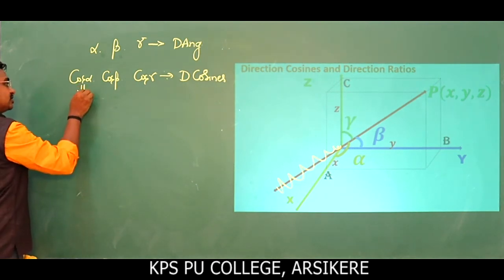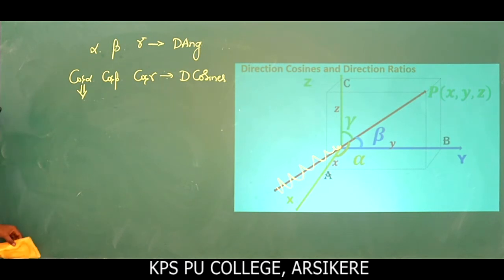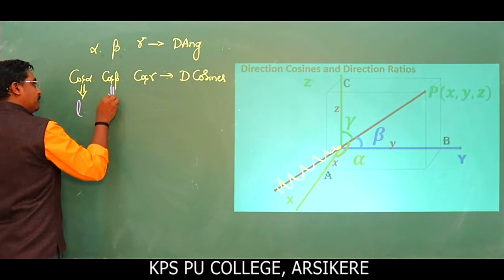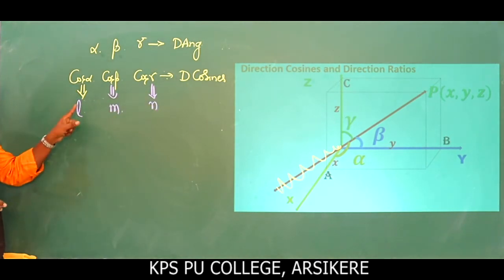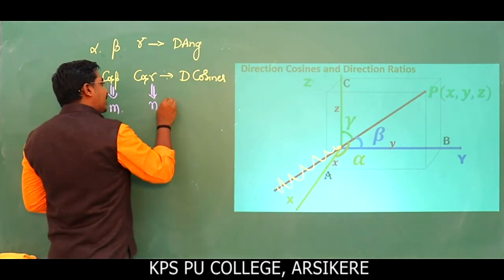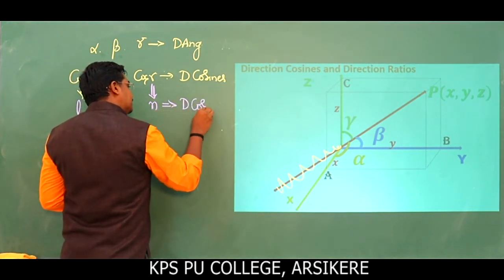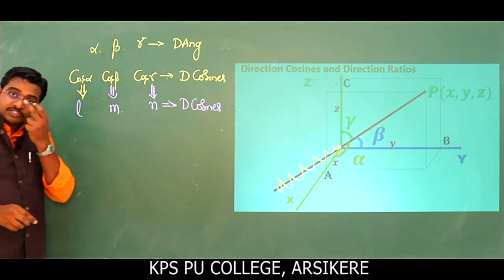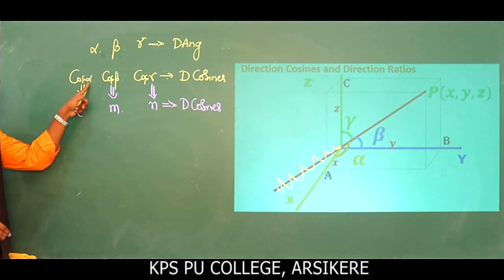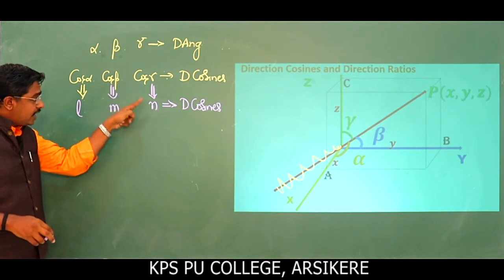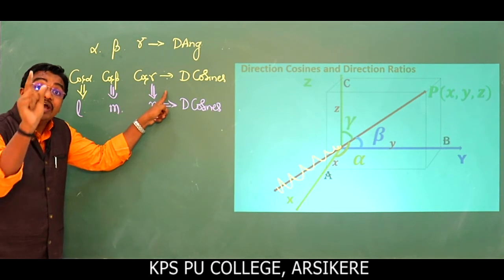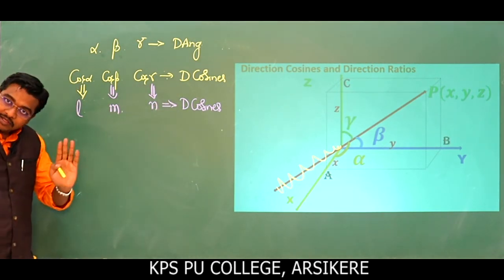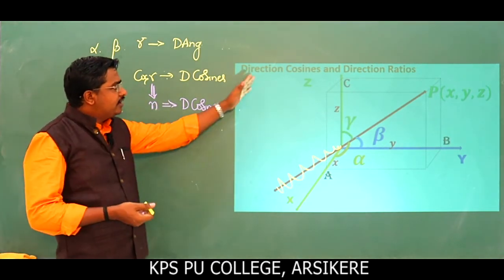So that unique set of direction cosines is denoted by L, M and N. So this becomes L, this becomes M, and this becomes N. L, M, N are called direction cosines. What does L represent? Cos alpha. M represents cos beta, and N represents cos gamma. What are alpha, beta and gamma? They are the direction angles made by the line. Is it clear, children? So these are called direction cosines.